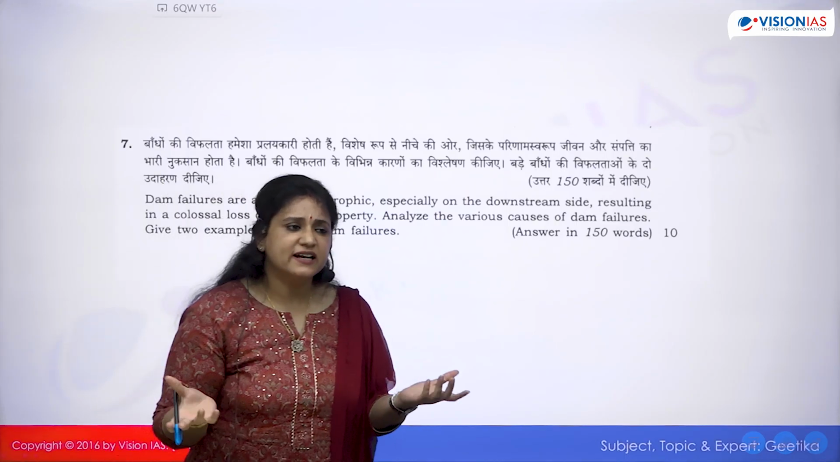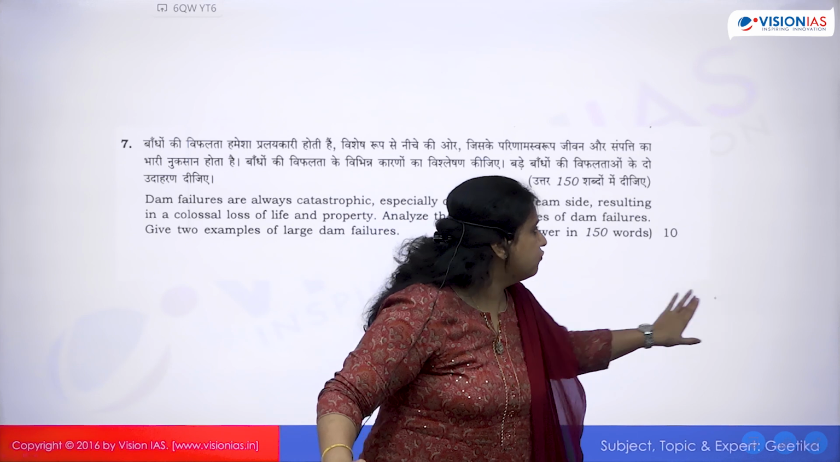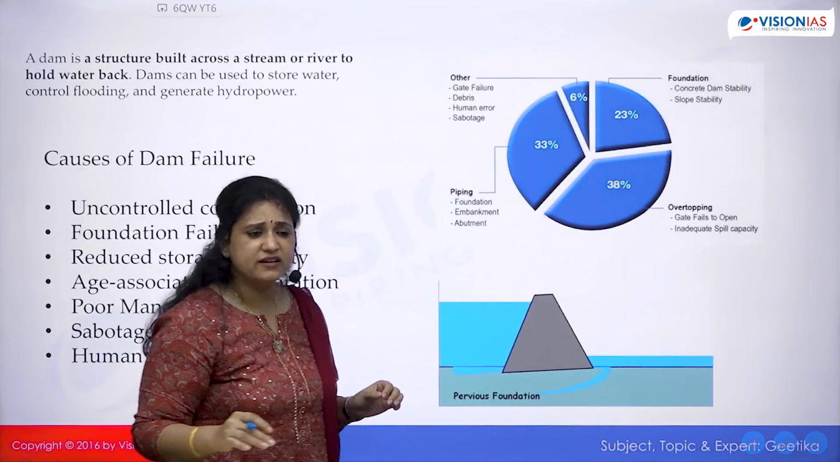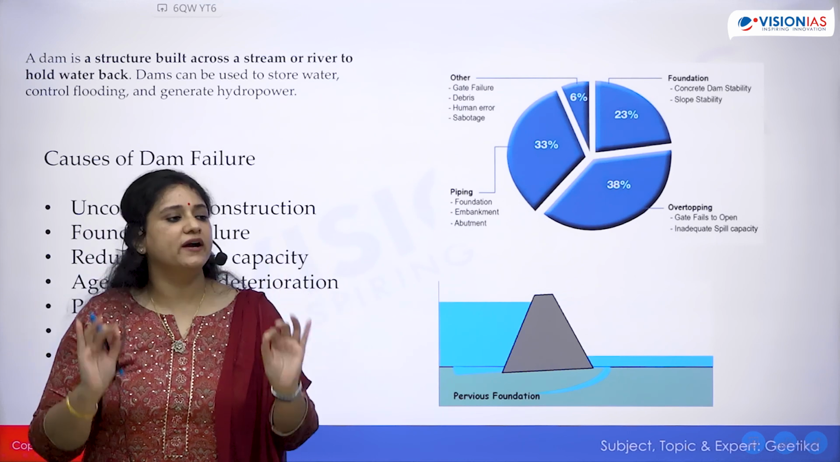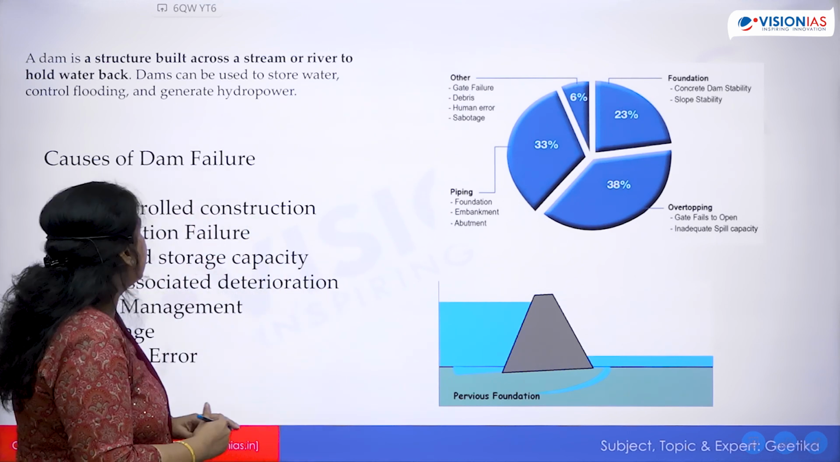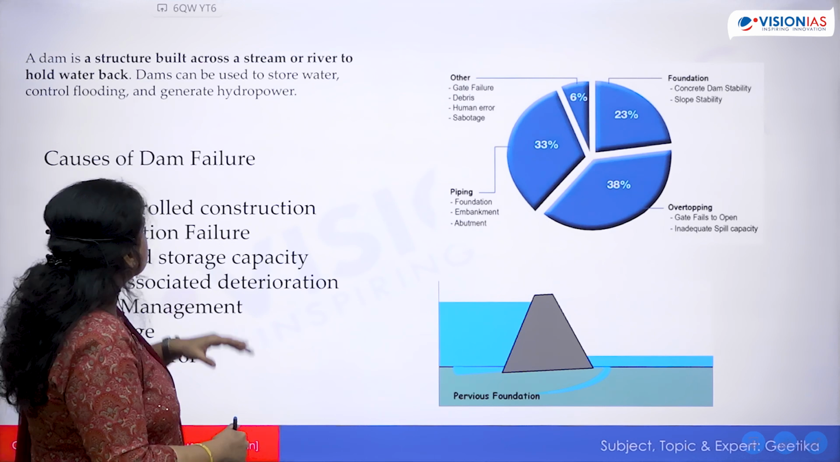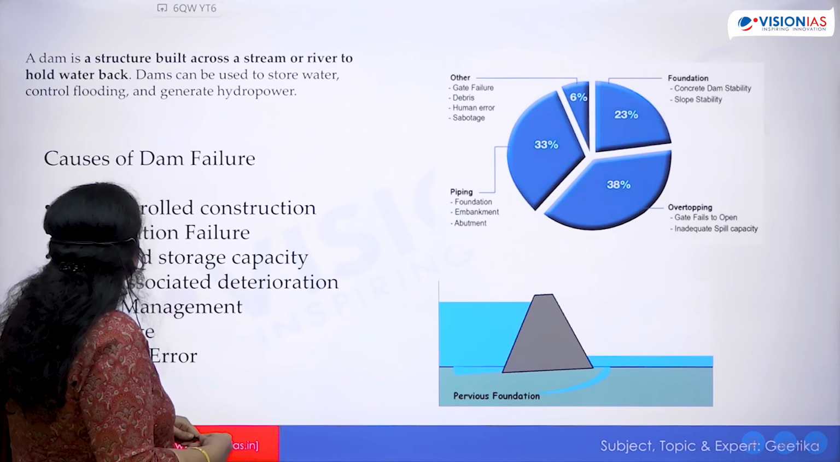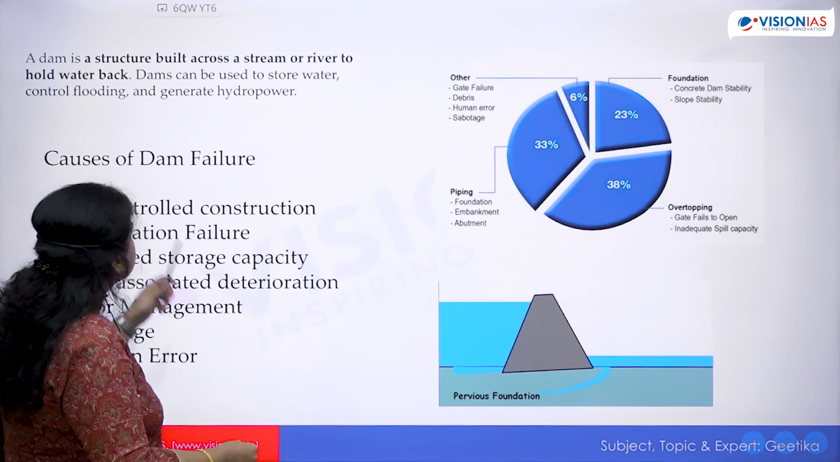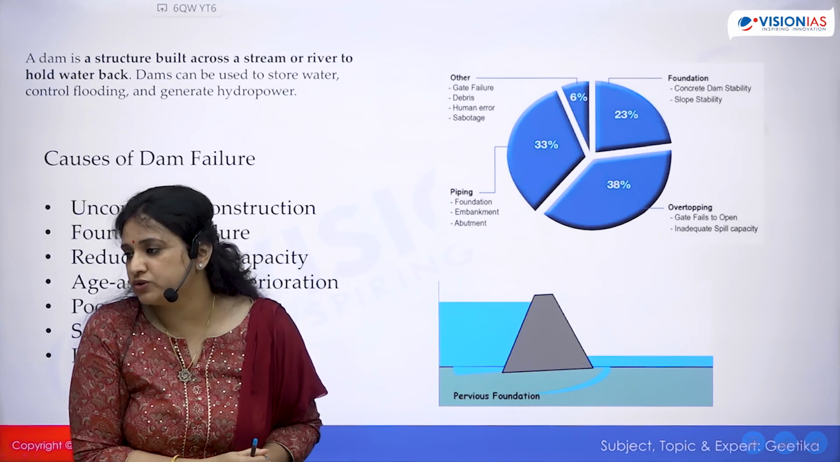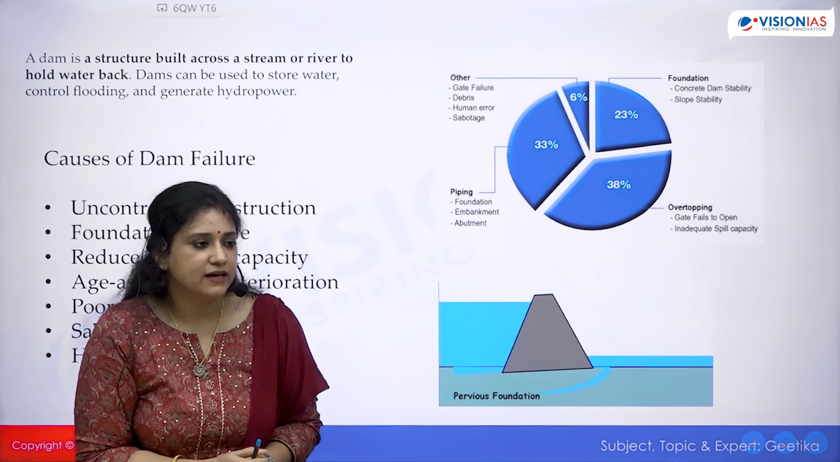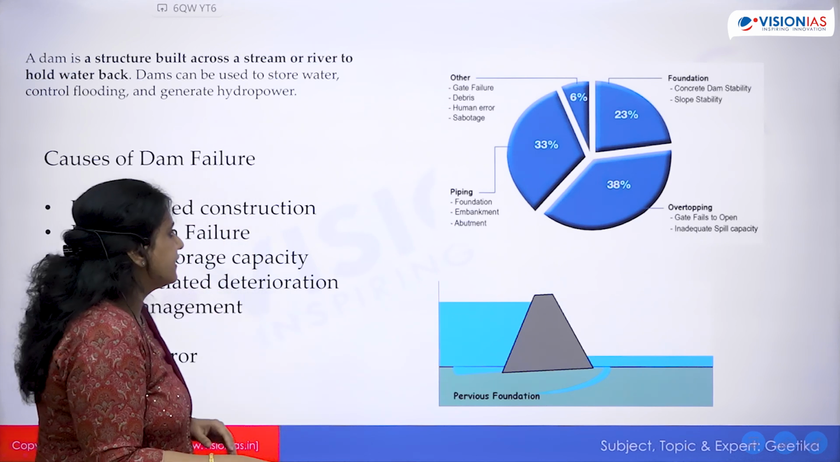Correct. So basically you start, see I'll show you, when I go forward I'll show you how toppers have written simple answers, very simple answers, but just to the point उन्होंने information लिखा है. Okay, we'll cover that also. So simple, the dam is a structure built across a stream or a river to hold water back. Okay, dams can be used to store water, control flooding and generate hydropower. This is what all you said. यही बोला ना आपने, ठीक है? So no rocket science here.